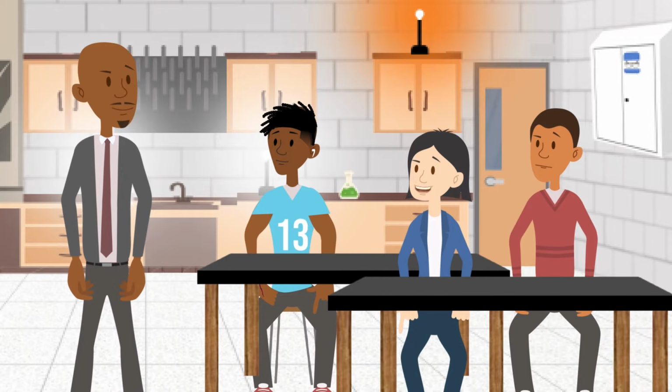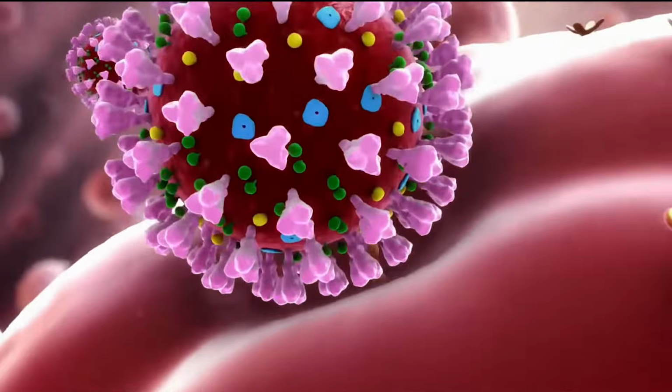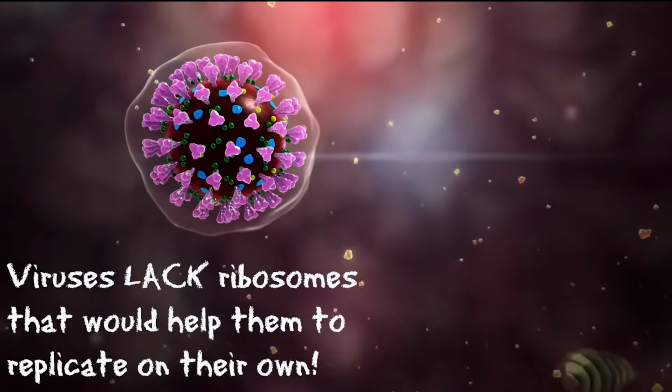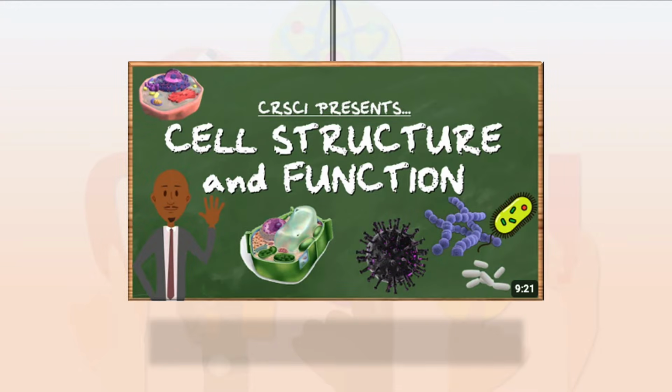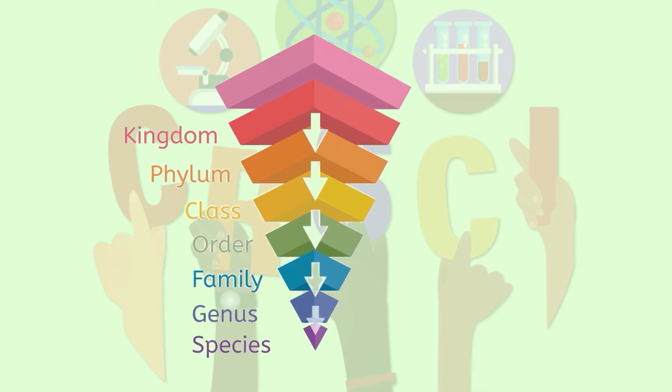Oh, like viruses? No, you weren't in class back then, but right now, most scientists do not consider viruses to be living things, as they require a host to survive and replicate. Check out our old video on that. Kingdoms are divided into various phyla, which are divided into classes, and so on and so forth down the funnel, becoming more and more specific until we reach the species level.